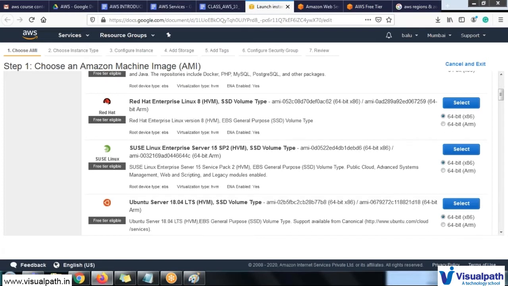So without EC2 you can't create the AMIs. Without AMIs you can't choose the instance type. Without an instance type you can't configure the instances. Like that, each and everything will have a particular link flow. So I will explain you each and everything.